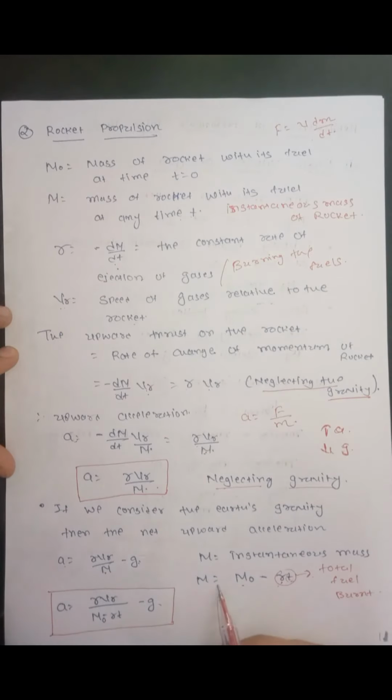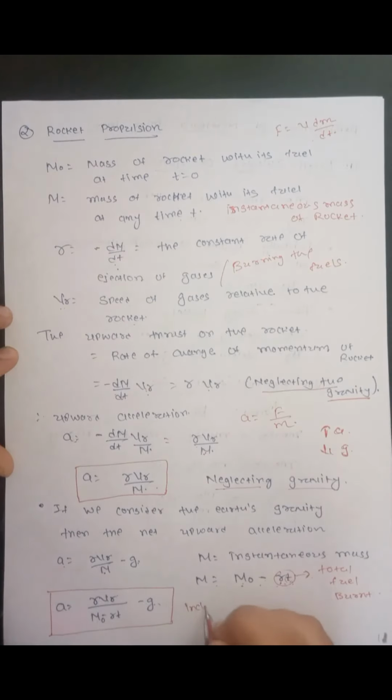So at that instant, the mass will be the initial mass minus the fuel that has burnt, that is equal to m0 minus Rt. So a is equal to R v_r upon m0 minus Rt, minus g. This is the acceleration of the rocket including the effect of gravity.